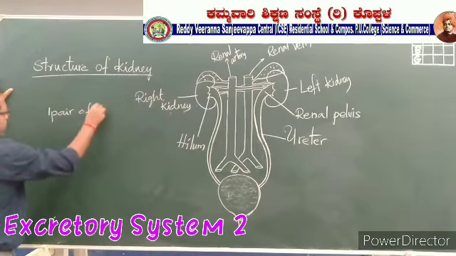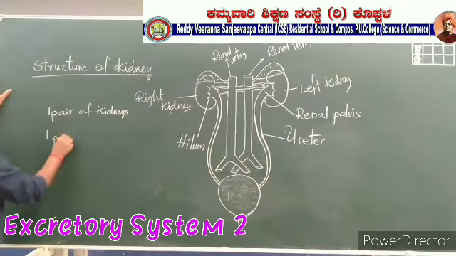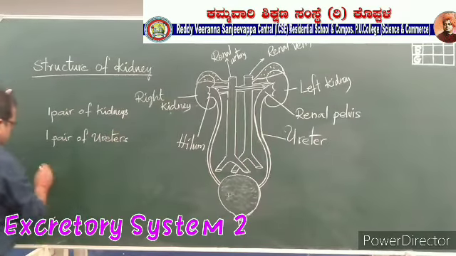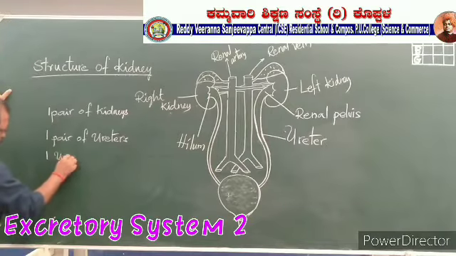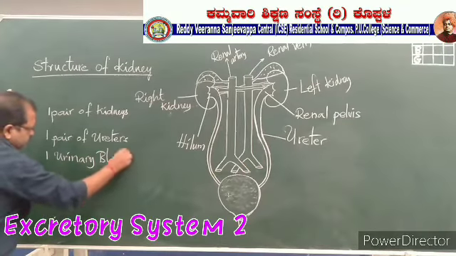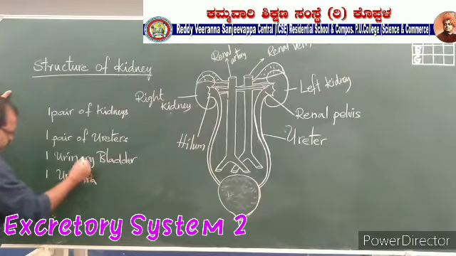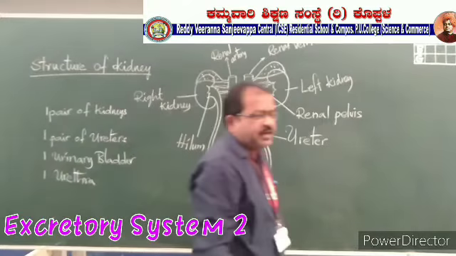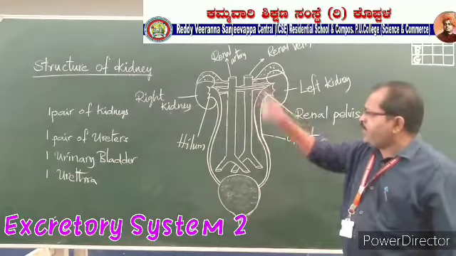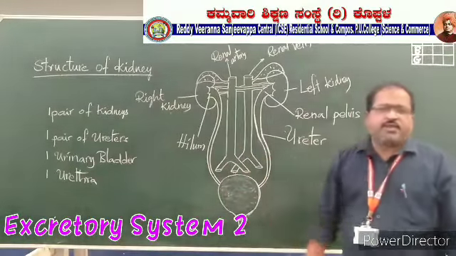In the excretory system, we have one pair of kidneys, one pair of ureters, one urinary bladder, and one urethra. These are the total organs that are involved in the excretory system. One pair of kidneys, one pair of ureters, one urinary bladder, as well as one urethra.